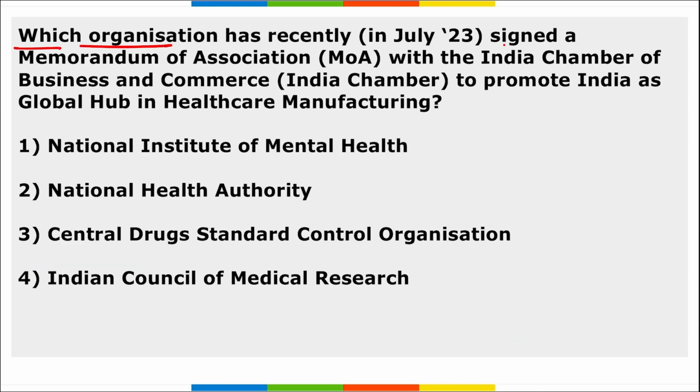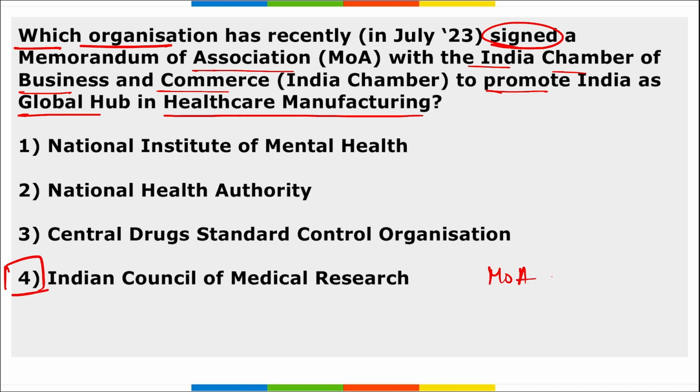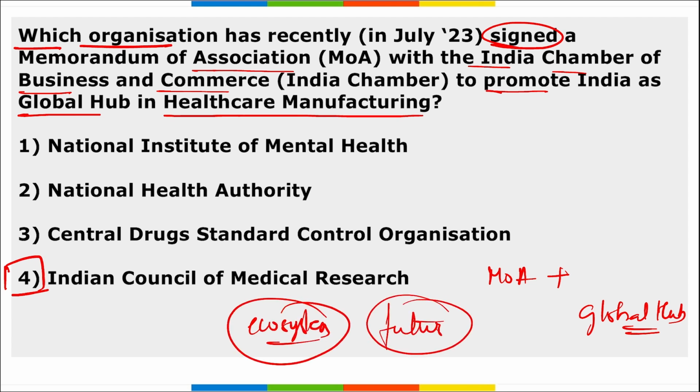Next is, which organization has recently signed a memorandum of agreement with the India Chamber of Business and Commerce to promote India as the global hub in healthcare manufacturing? So which is it? It is your ICMR, that is Indian Council of Medical Research. They signed a memorandum of agreement to promote India as a global hub for healthcare manufacturing and delivery of various healthcare equipment, medicines, etc. Right? This will help to build a strong healthcare ecosystem in India, and this will attract various investment in future in the healthcare sector. Correct? So it is ICMR.